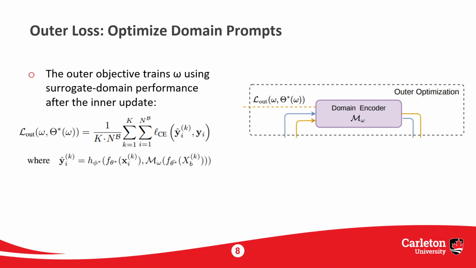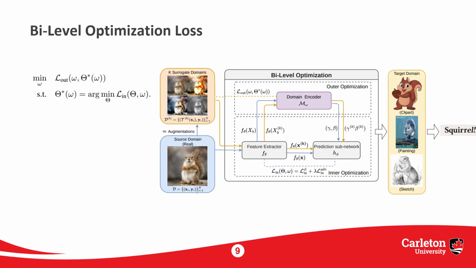The outer loop updates the prompt encoder. It evaluates the model after the inner update across all surrogate domains. This forces the prompt encoder to produce modulation signals that improve generalization across domain shift, not just source domain accuracy. The full bilevel problem is minimizing the outer loss with respect to the inner loss.